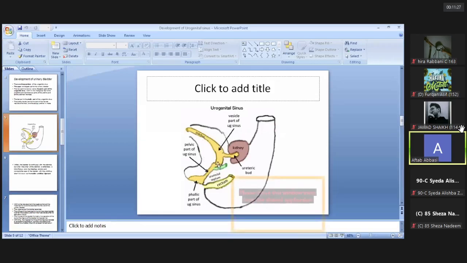The urinary bladder develops from the vesical part. The urethra in the females develops from the pelvic part. In the males, the prostatic and membranous parts of the urethra develop from the pelvic part, but the spongy urethra develops from the phallic part of the urogenital sinus. So those are the related derivatives of the urogenital sinus.